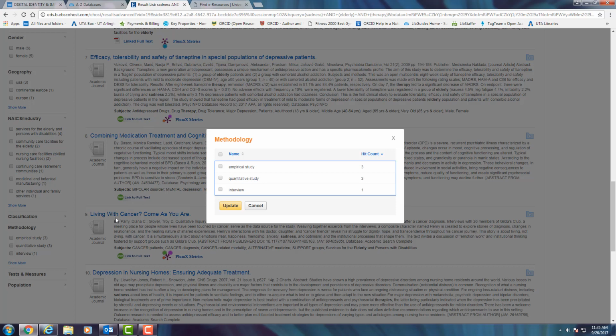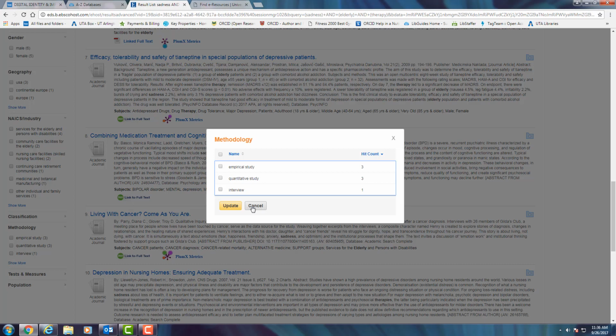It can be quantitative, it can be qualitative, it can be a longitudinal study, it can be a case study, interviews, empirical study, it can be focus groups, it can be a lot of different things. However, whatever method was used for an article can be listed here. So if we didn't have such a narrowed down search already, we would have more results here, but you could narrow it down by a specific methodology. And if your class, your assignment, or just your research would require something like that, this is a great way to do that.